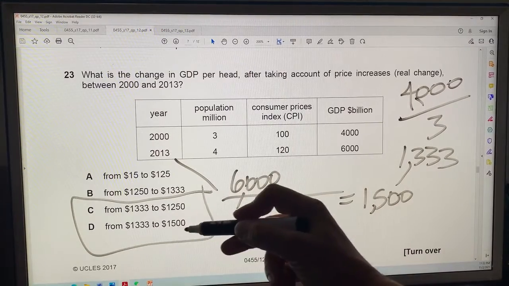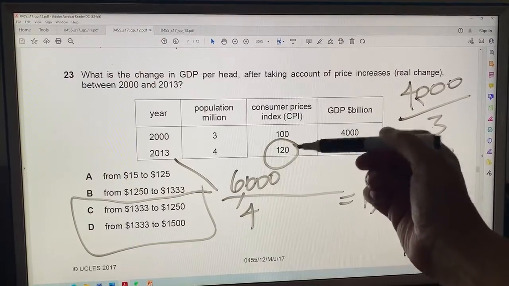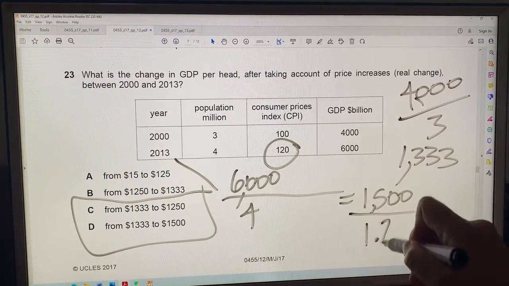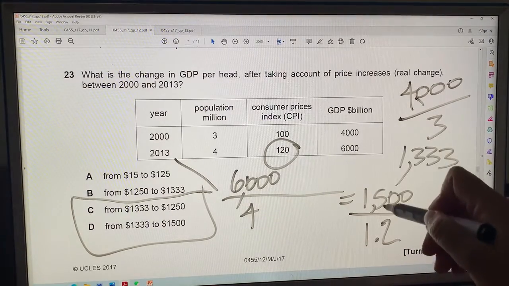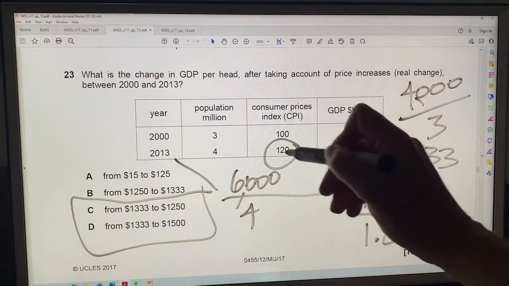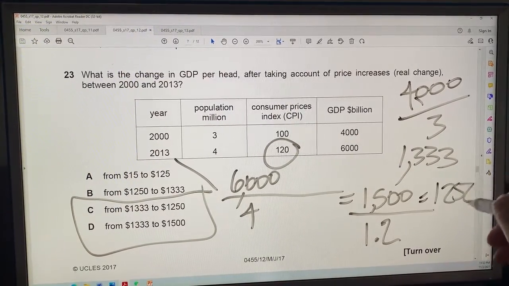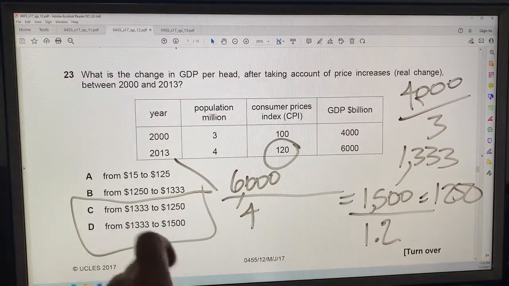That's this answer, D. But that's not correct because there was 20% inflation. So you can imagine, and you can see this, right? You just divide the answer by 1.2, 20% inflation, and you have 1250. So the answer must be C.